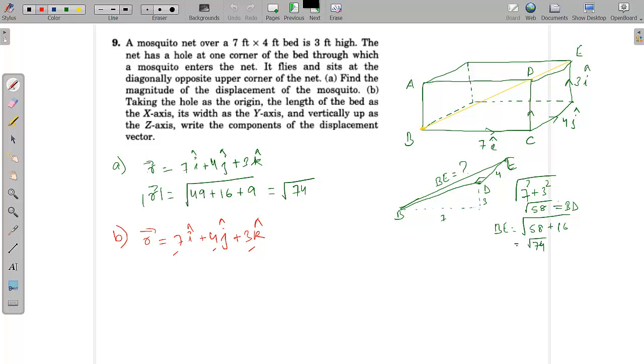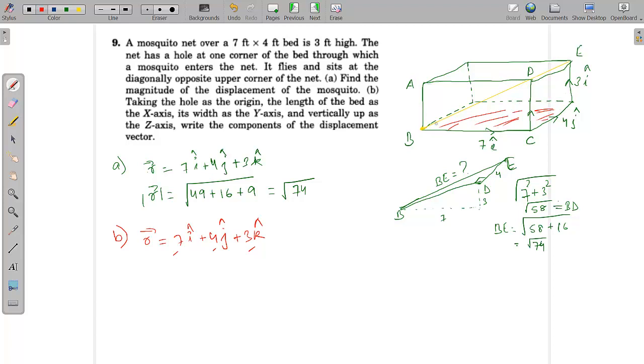Okay, so this is one more question. We'll see this. A mosquito net over a 7 feet by 4 feet bed is 3 feet in height. So let's say this is your bed, and this is the mosquito net on top of it. 7 feet length by 4 feet is the bed, and 3 feet is the height of the mosquito net.